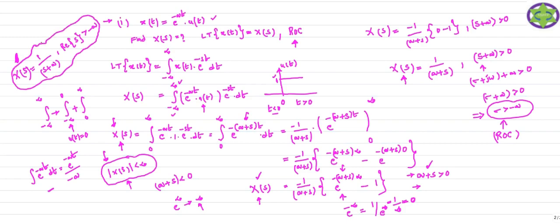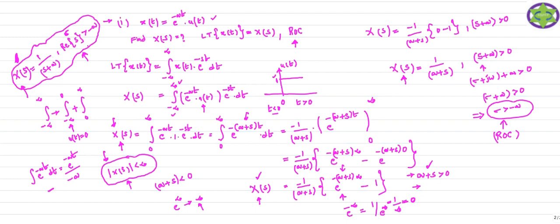To find the Laplace transform of any signal, besides that signal you just mention the ROC. Here the ROC is the real part of s, which is the sigma value. Here sigma is greater than minus a. So for those values of sigma, your X(s) is going to give a finite solution. Those values of sigma lie inside the ROC.